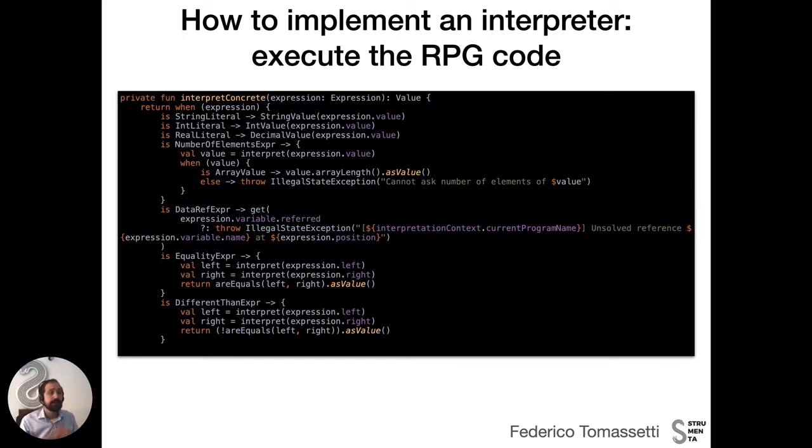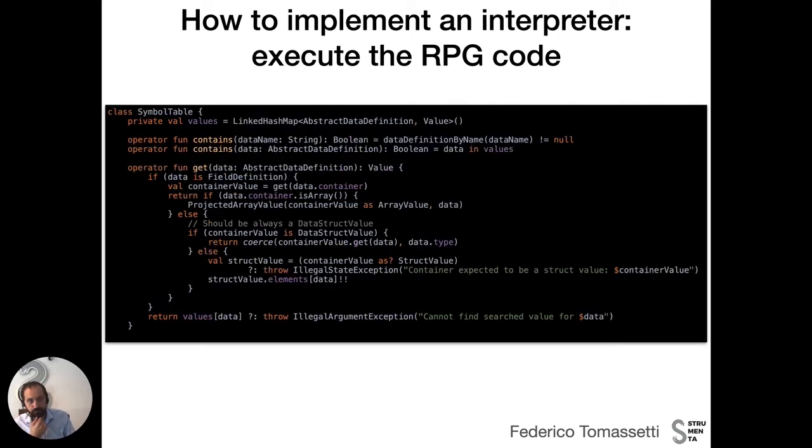In other cases, I need to do some elaboration. For example, we have an equality expression here. In this case, we evaluate the value on the left, we evaluate the value on the right, and then we check if they are equal, considering the RPG definition of equality. So it could involve some automatic conversion, but that's in principle what we do.